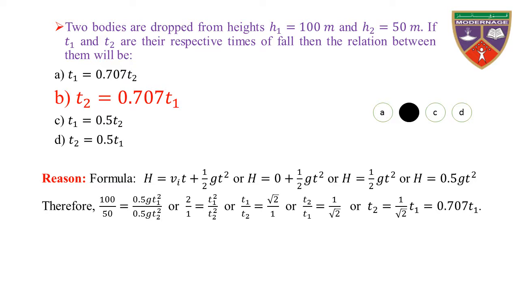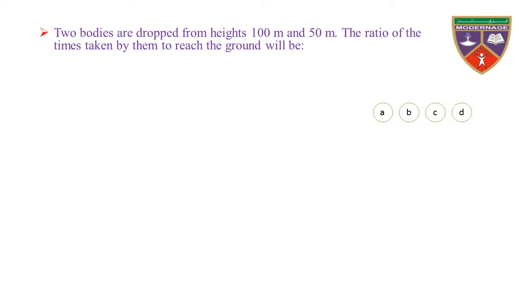Or we can write this as T2 divided by T1 is equal to 1 by root 2, or T2 is equal to 1 by root 2 T1, which is equal to 0.707 T1. Hence, the relation is T2 is equal to 0.707 T1.